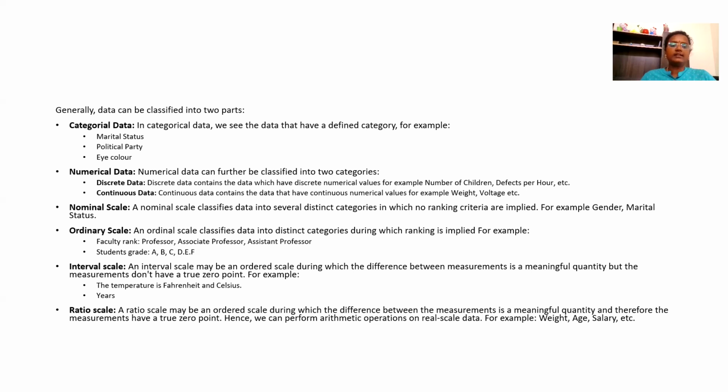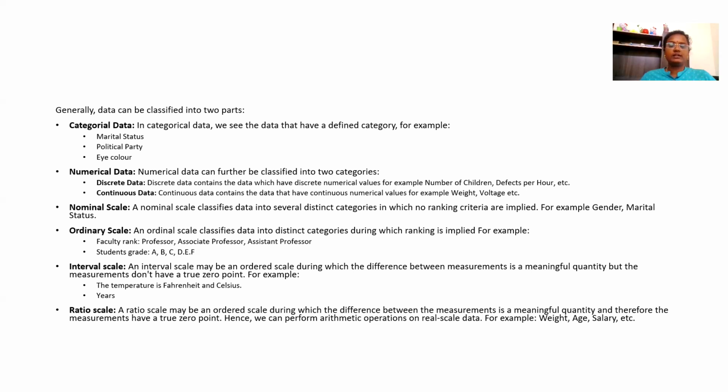And in the ordinal scale, we will have ranking, the same distinct categories, but classified based on the ranking. Examples: faculty rank, professor, associate professor, assistant professor; student grade A, B, C, D, like that. Interval scale is an ordered scale in which the difference between measurements is a meaningful quantity, but the measurement does not have a true zero point. For example, temperature, years, like that.